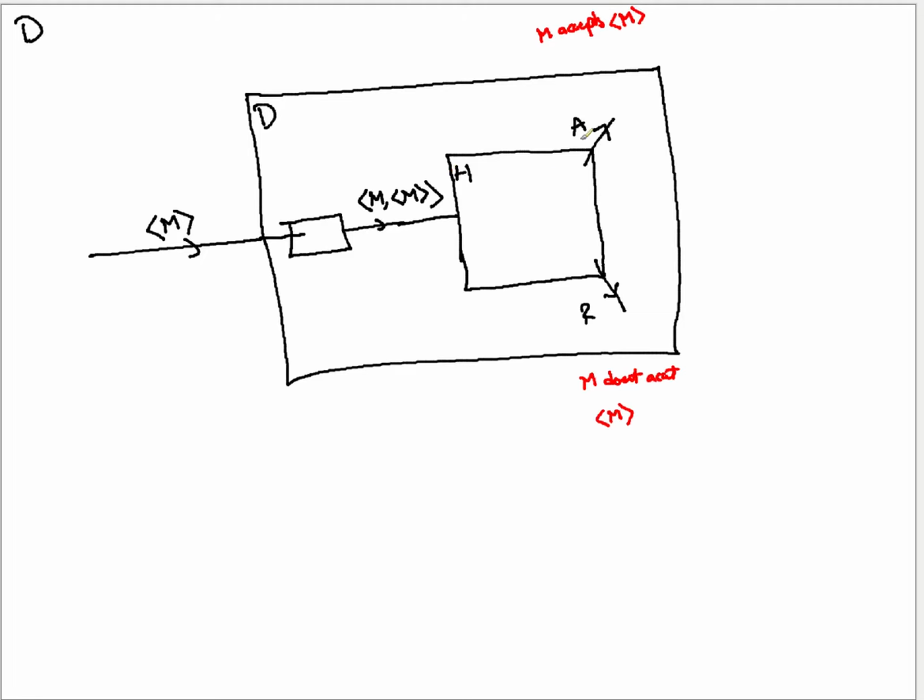As soon as it accepts, this tuple is part of ATM and therefore M accepts M. From rejecting, you derive that M does not accept M. For D, whenever H is accepting, D does not accept, so D rejects. And whenever H has rejected, D is going to accept.